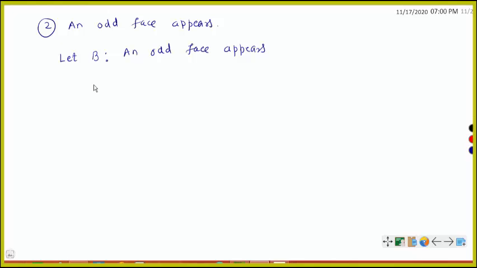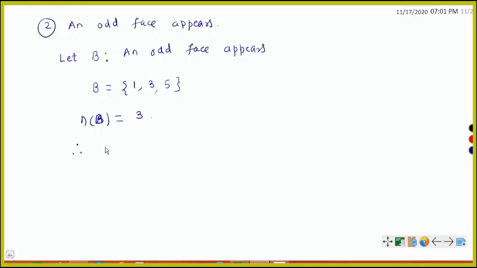In how many ways can this event B happen? If you get the number 1, then you get an odd face. If you get 3, we get an odd face. If you get 5, we get an odd face. So n of B is equal to 3, only in 3 different ways this event B can happen.